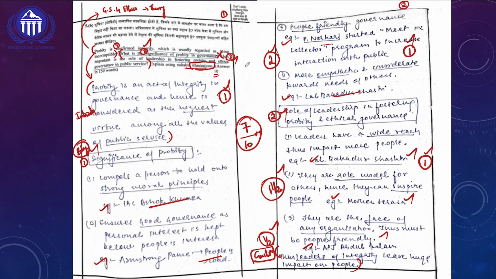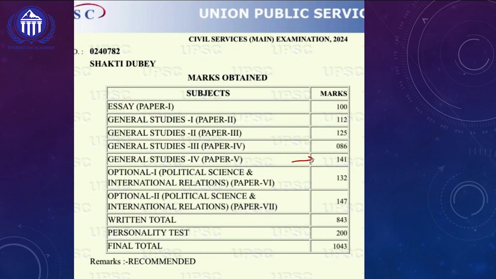in a complete and holistic manner. So this is going to be very crucial. That's why she is able to fetch, out of 250 marks, 141 marks in her GS paper for ethics.